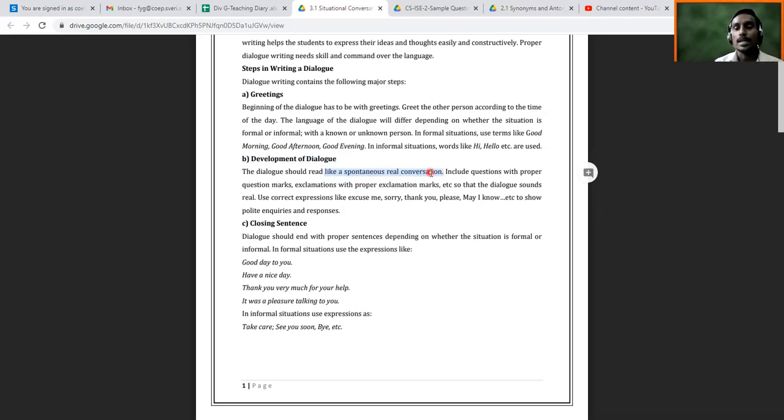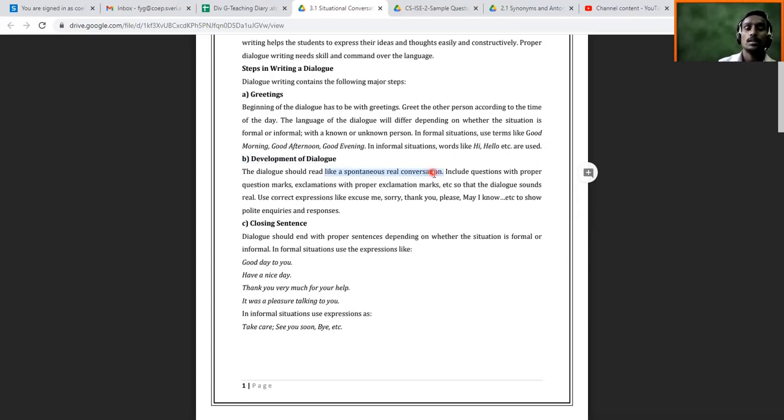It shouldn't be scripted. Rather, you people have to make it a spontaneous, real conversation. It should sound natural. Really, if someone reads it, it should feel like a conversation between a bank manager and a customer in an actual situation. That kind of writing should be there in your dialogues.